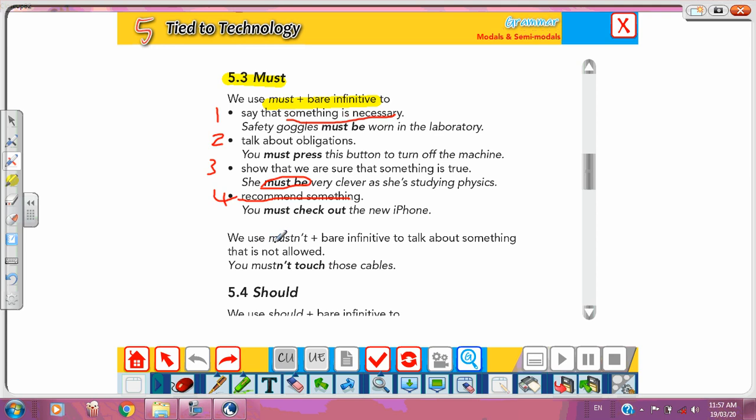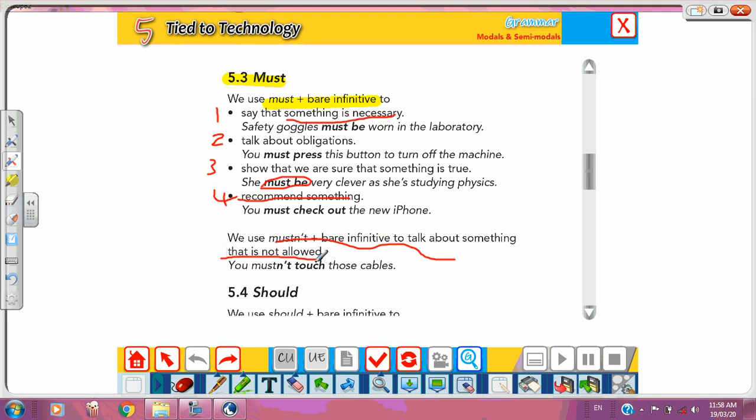Then mustn't plus the bare infinitive to talk about something that is not allowed. So guys, must plus the verb is for something that you are sure is true. Can't be is the opposite of must be, not mustn't. I say this must be Ahmed. He told me that he will come at 5. This can't be Ahmed.